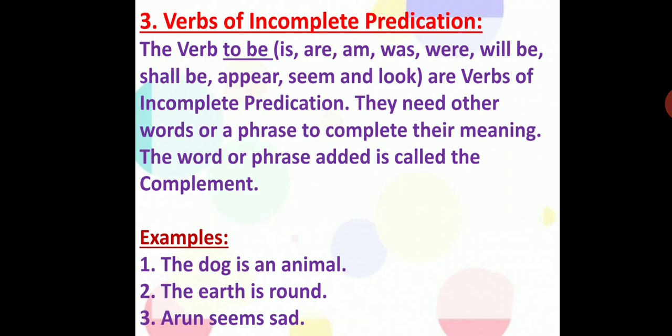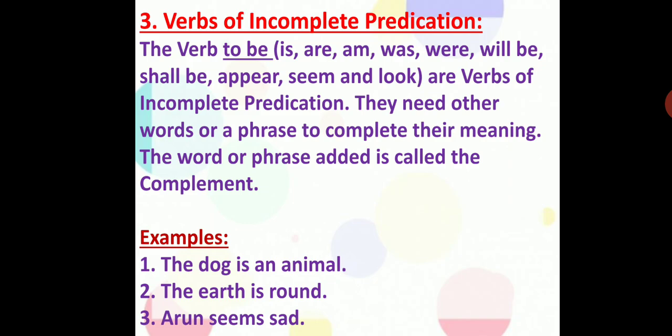The next kind of verbs are verbs of incomplete predication, also called, in the shortest way, the complement. Dear students, this is quite clear in meaning, but children still have confusion in their minds to understand such kinds of verbs. Read along with me the definition and try to understand what they are exactly.